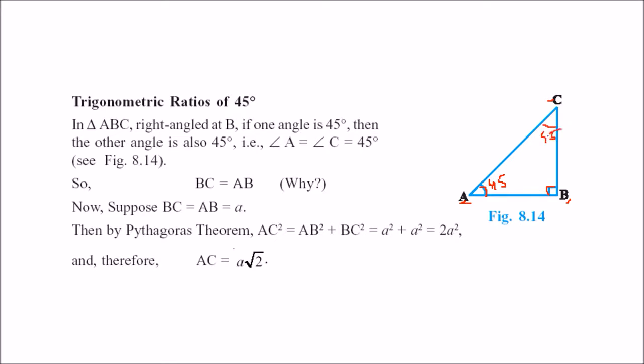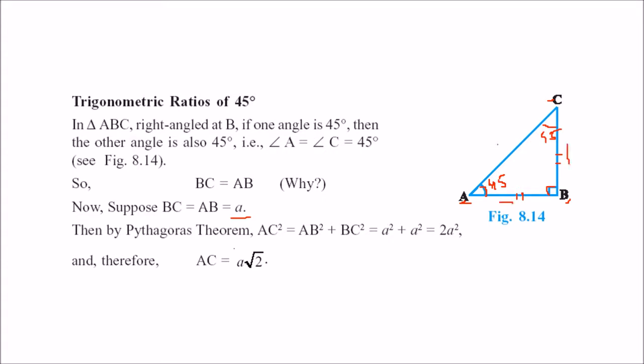This again is 45 degree. So angle A and angle C are 45 degree. And we know that the sides opposite to equal angles are equal. That means BC becomes equal to AB. So BC and AB we assign as A because they are the same. Let us use the Pythagoras theorem.